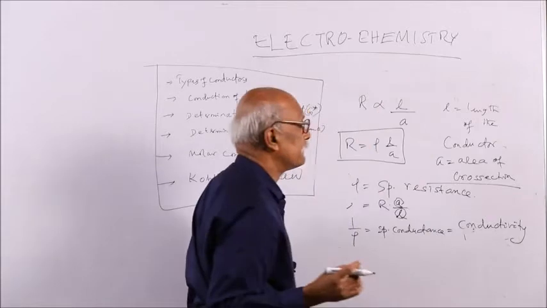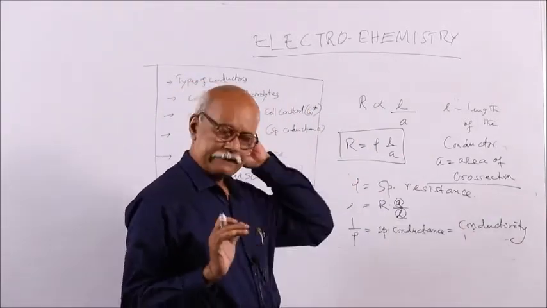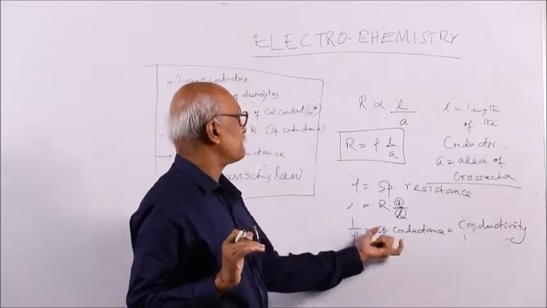So if the word conductivity is asked in a problem, you can know that it is specific conductance.